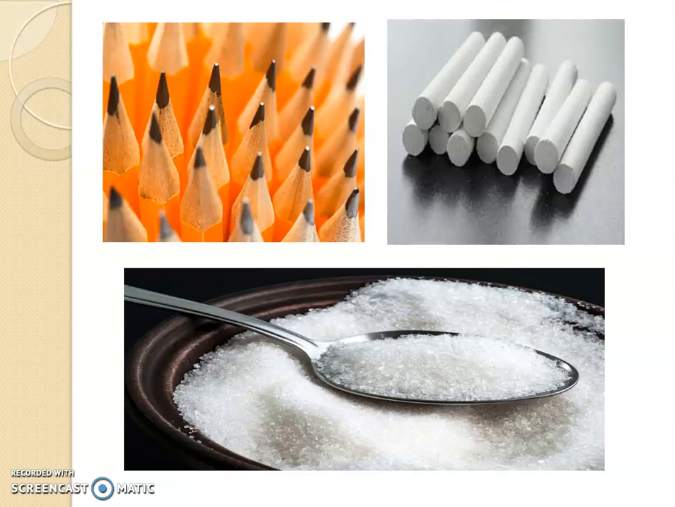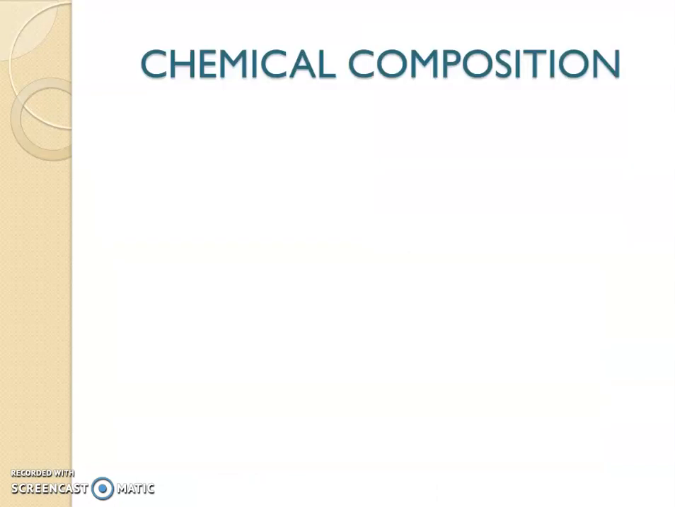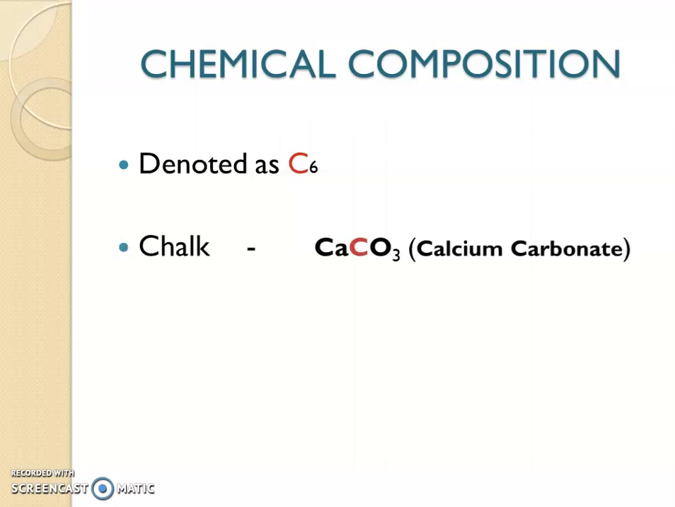Okay. But how? Let's see. Chemical composition. So we know carbon is denoted as C, right? Because its atomic number is 6 and the symbol of carbon is C. So let's see chalk. Chalk is actually CaCO3, that is calcium carbonate. So in chalk, along with calcium and oxygen, the element carbon is also present.